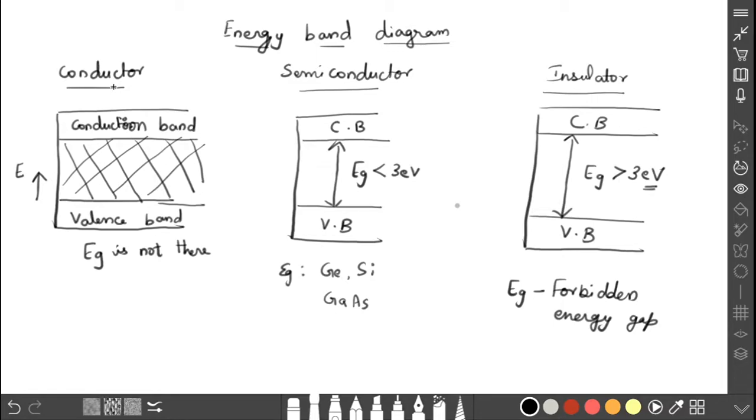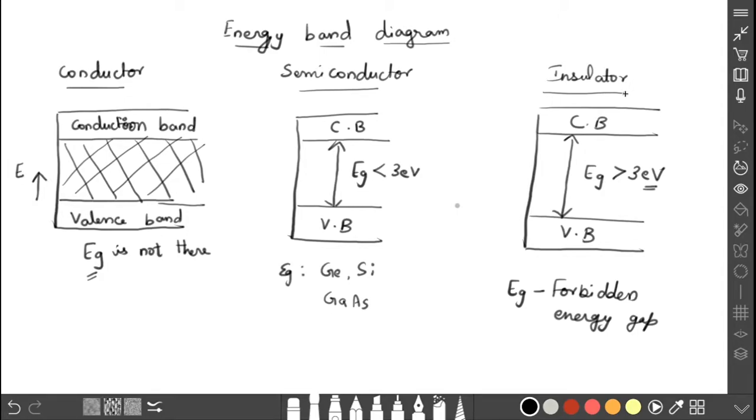When we come to the conductor, the valency band and the conduction band are not divided. Both these bands are overlapped with each other. In between the two bands there is no gap at all, so the energy gap is not there. That is the reason conductivity is possible in the case of the conductor. The conductivity is very easy due to this overlapping of the valency band and the conduction band. Next, we are coming to the insulator.